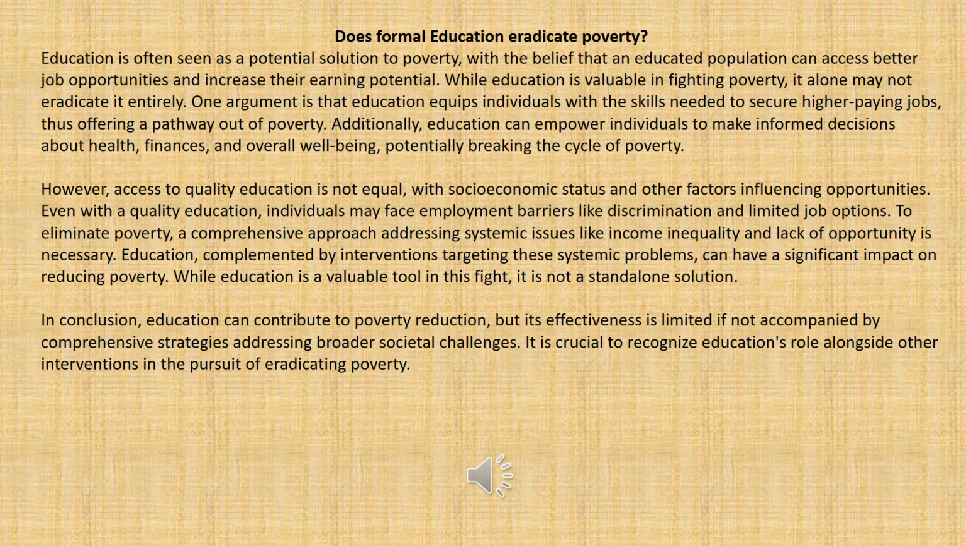Then you need now to provide the counter argument in the following argument that says, although formal education eradicates poverty, we have other factors that may limit. Then you rebut them, how can you control those factors to ensure that formal education will eradicate poverty. Then you need to complete with the conclusion, and in the conclusion I said you need to reinstate the thesis statement and give a summary of your argument.